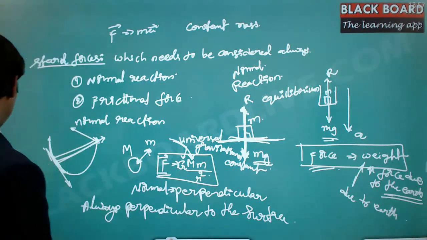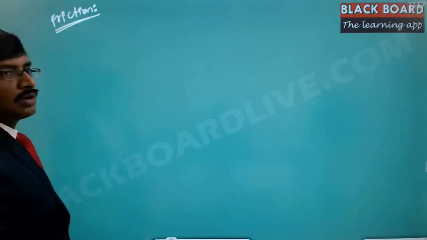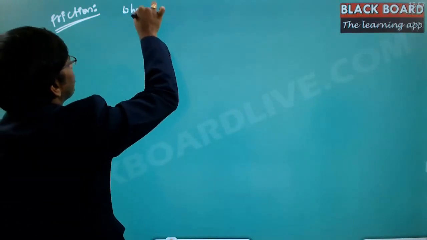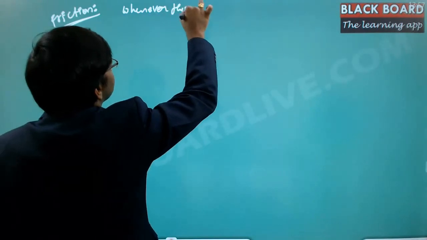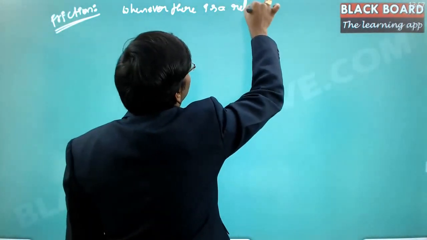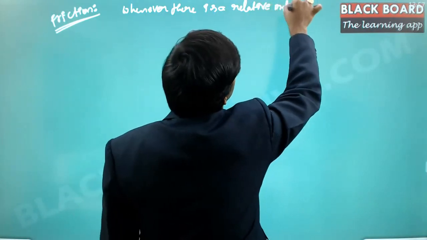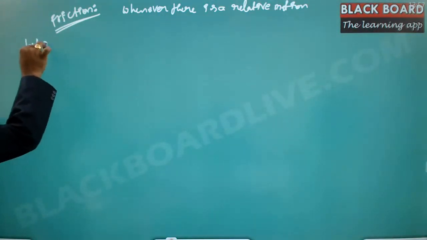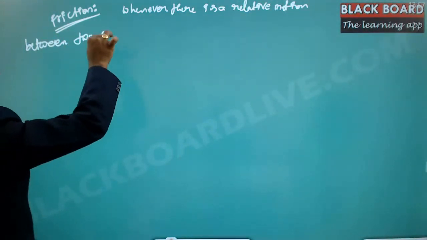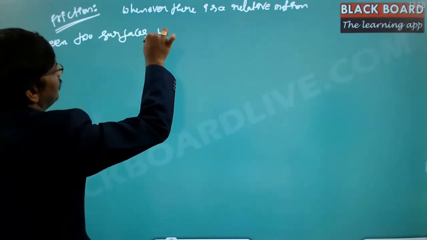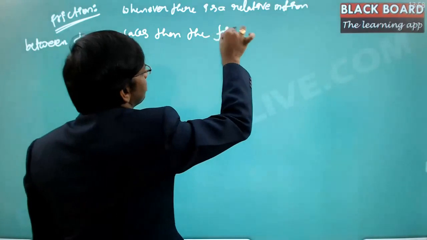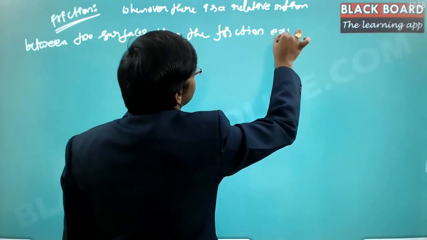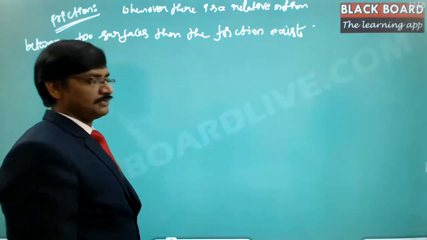Now we take one more case. That is the friction. The second case is the friction. So friction, whenever there is a relative motion between two masses, between two surfaces, then the friction exists.